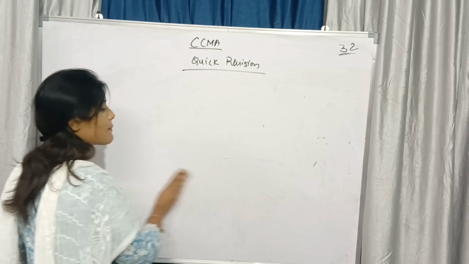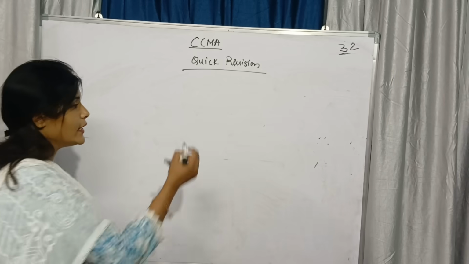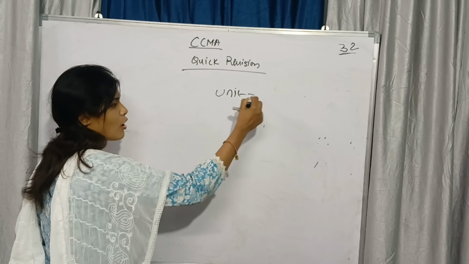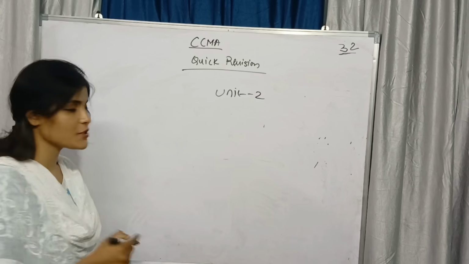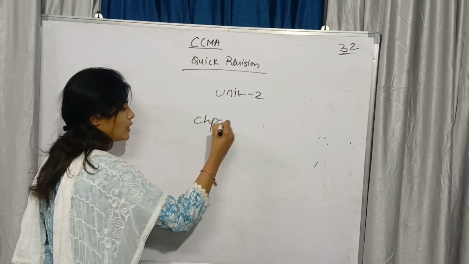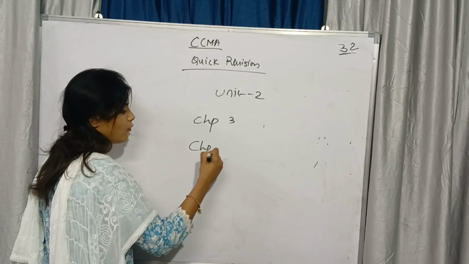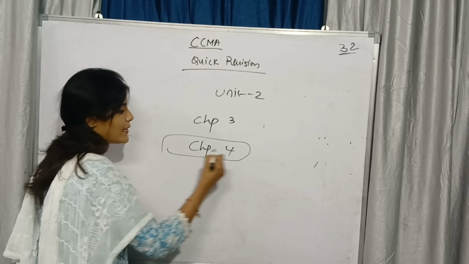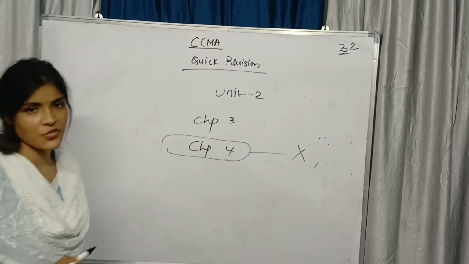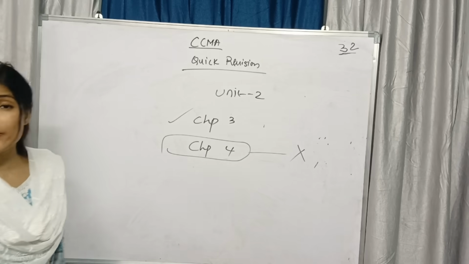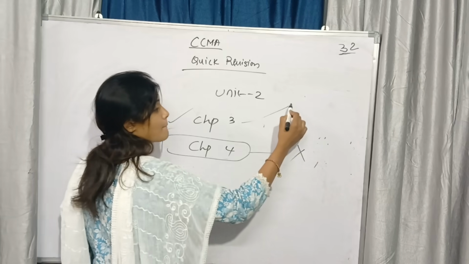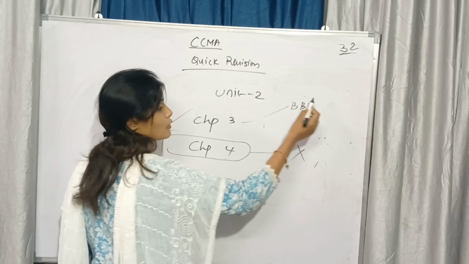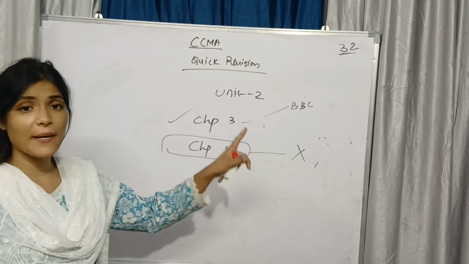Okay. Now coming to the second unit. In unit number 2, how many chapters are we having? 2 chapters you are having, chapter 3 and chapter 4. Chapter 4 we are keeping for choice. We are not learning this chapter. In chapter 3 what are we learning? We are learning budget and budgetary control. BBC. Budget and budgetary control.